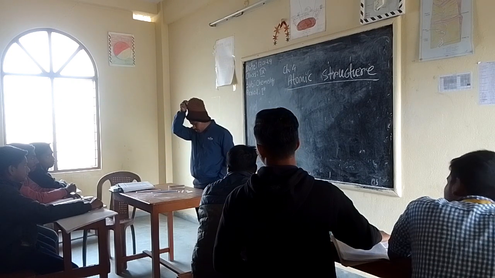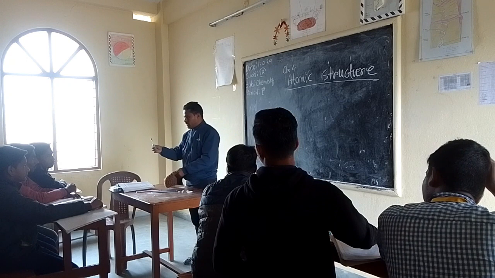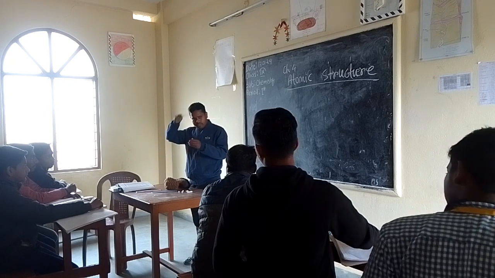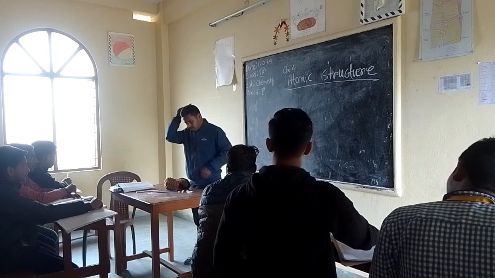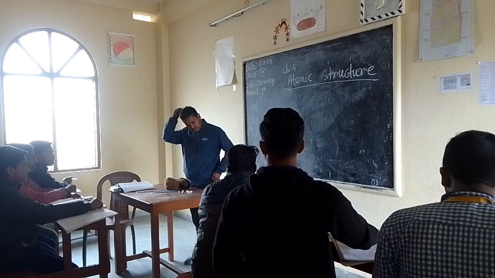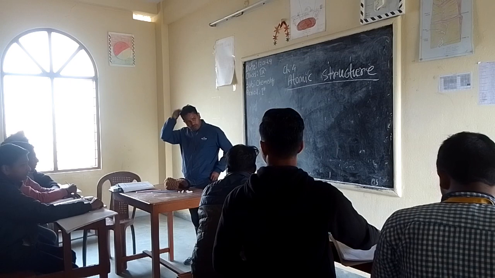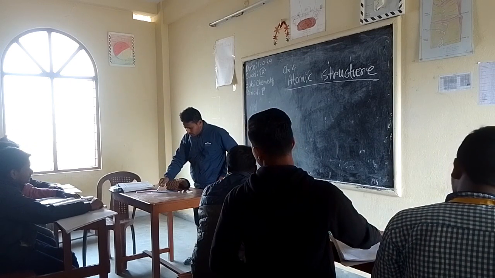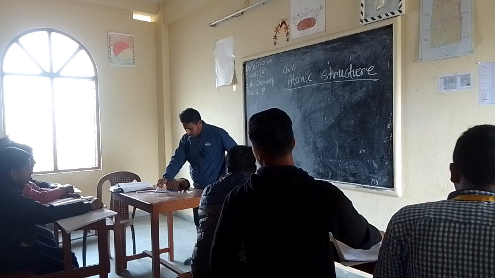Let's take this pen. I rub this pen with my hair so many times. Let's see what will happen when I take this pen near to the paper. Now look at the paper.